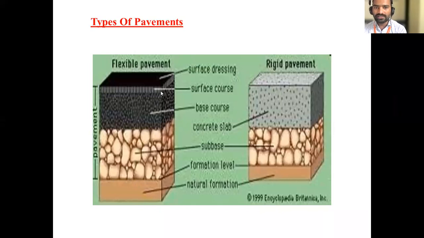From top to bottom: surface course, base course, sub base, and natural formation, also called subgrade. In case of rigid pavement, there is a concrete slab, which is the surface course, then a sub base, then natural soil.